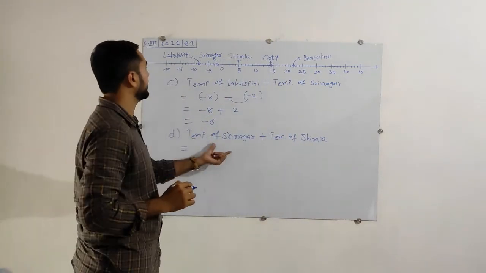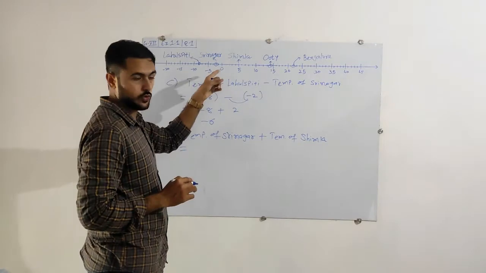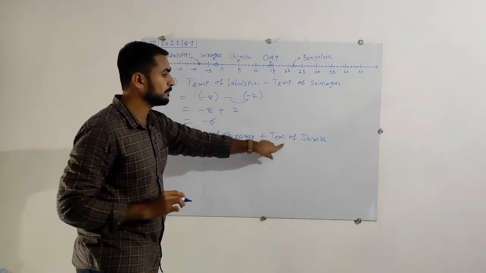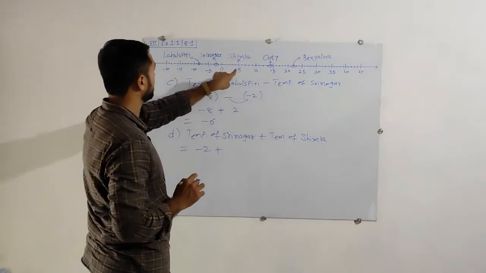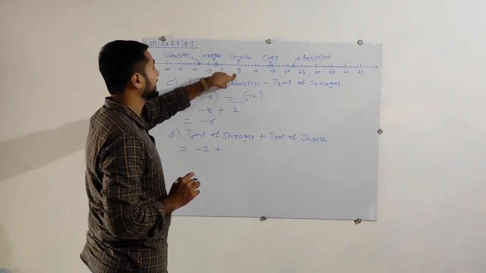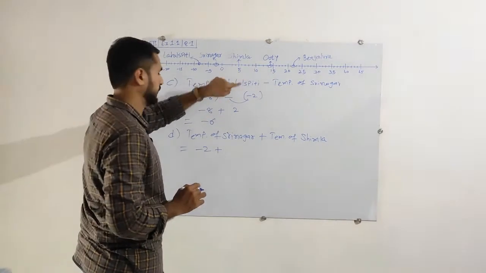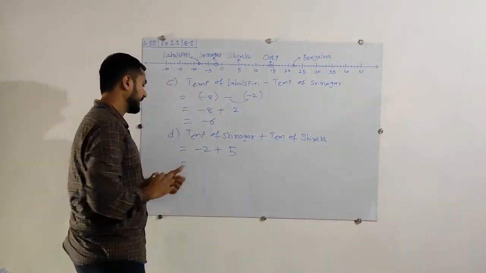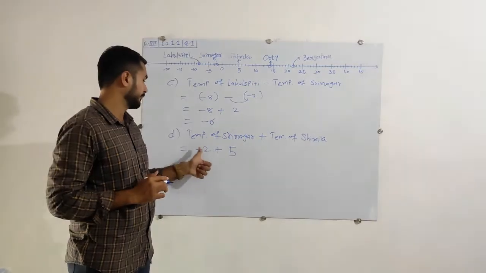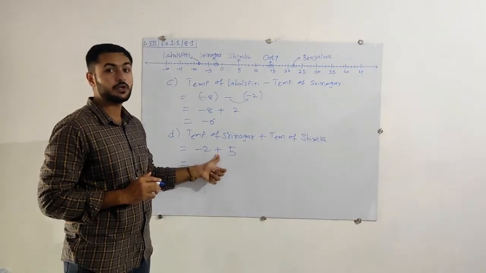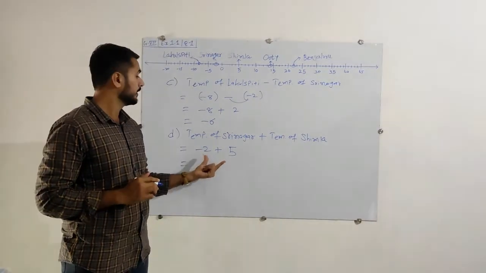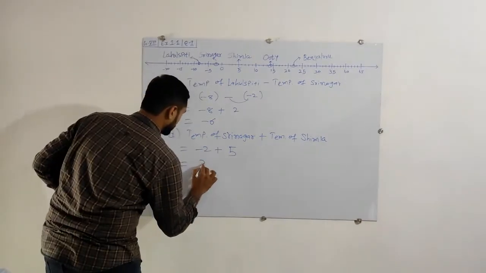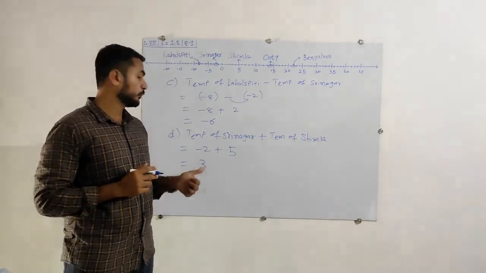What is the temperature of Srinagar? That is minus 2. Now, plus the temperature of Shimla. That is 5 degrees. Minus or plus? Yes, that is plus 5. It means we will write it as it is, the 5. Now just tell me, minus plus, what will we do here? Subtraction. For the subtraction, 5 minus 2, that is 3.